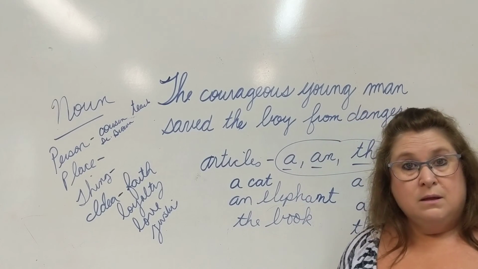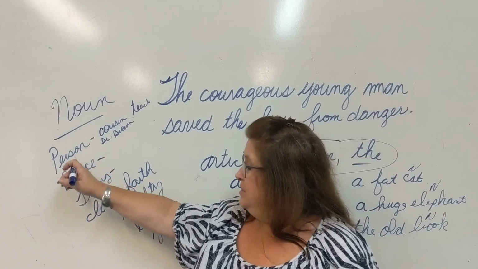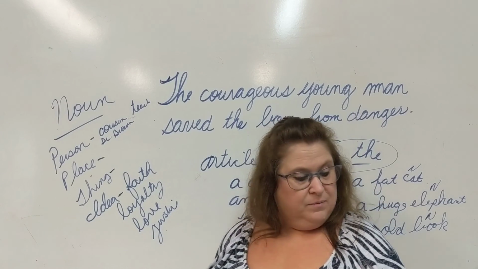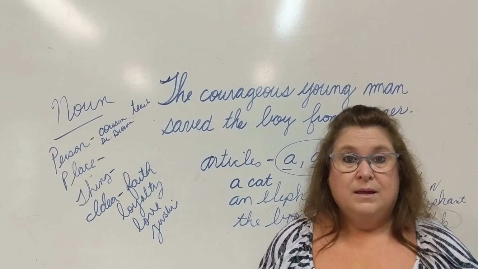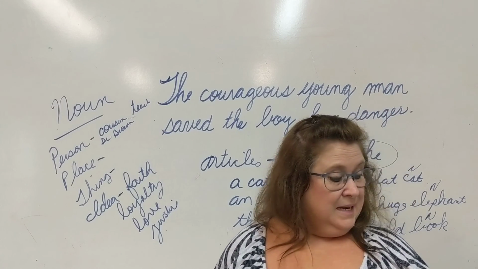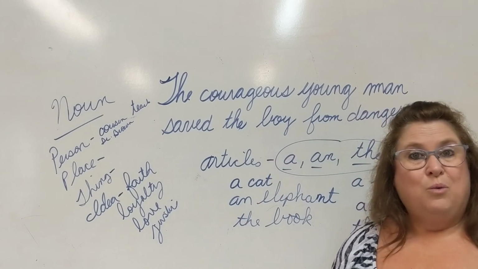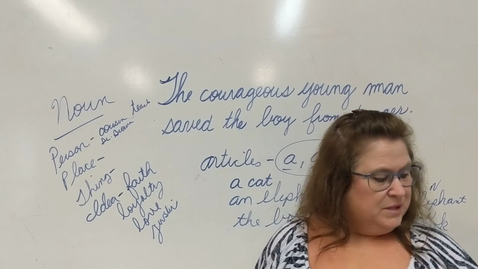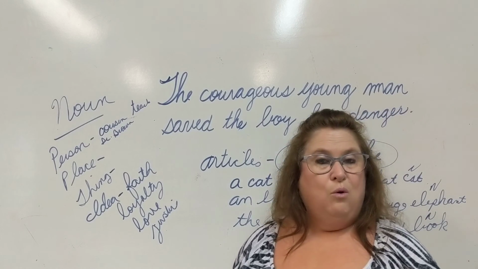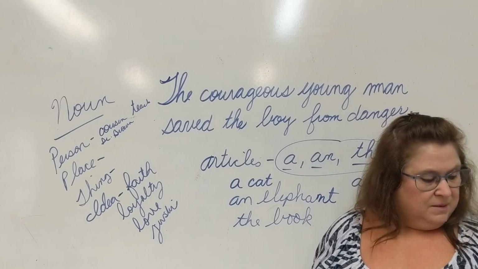Lord. Lord is a person. Fear was an idea. Is the what? Beginning. So underline beginning. Of what? Wisdom. And wisdom is an idea. So that was our 4 nouns. Fear, Lord, beginning, and wisdom.